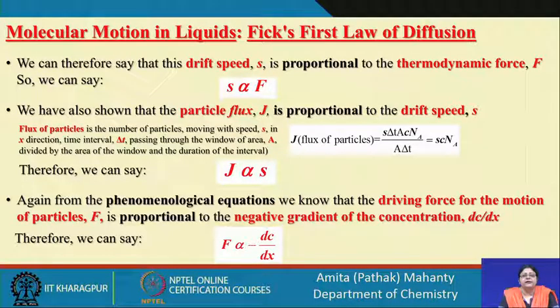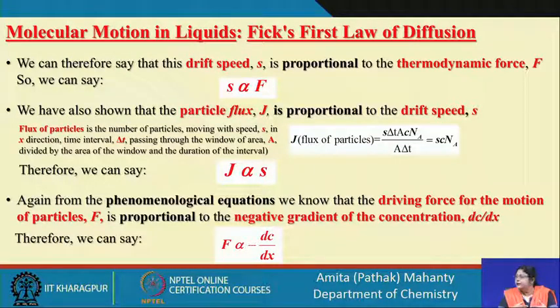So, if C is the molar concentration for a particular system, and if the particles are moving in the x direction, then the driving force which is going to drive the particles to migrate along the medium will be proportional to the negative gradient in concentration.